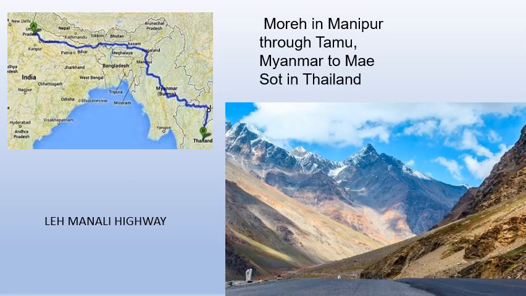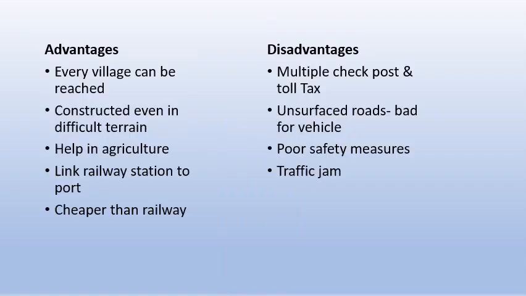These are two examples: Leh Manali Highway, and there are a lot of passes, Karakoram Pass and Nathula Pass, all these important passes in our country. From Sikkim or Uttarakhand, some passes are there, in Himachal Pradesh some passes are there, in Jammu and Kashmir, Karakoram Pass we have. So all these passes at high elevated regions are constructed by the Border Road Organization because it's close to the border of India. Two examples are given here, you can just go through it.